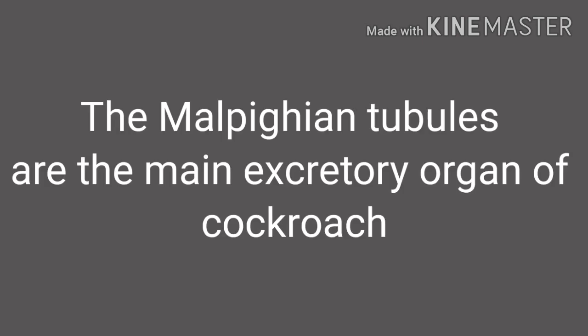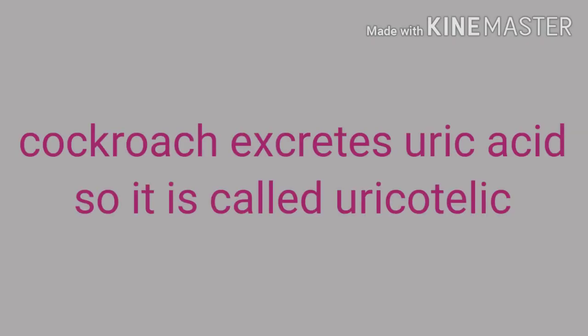So next is the excretory system of cockroach. The main organs are Malpighian tubules. They eliminate nitrogenous waste from the body. Cockroach excretes uric acid, so it is called a uricotelic animal.